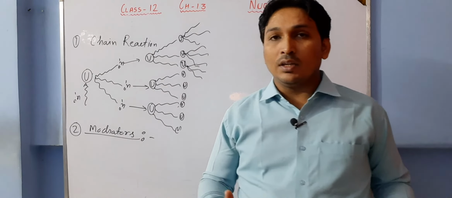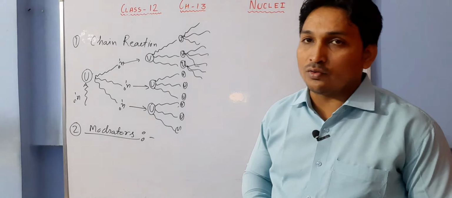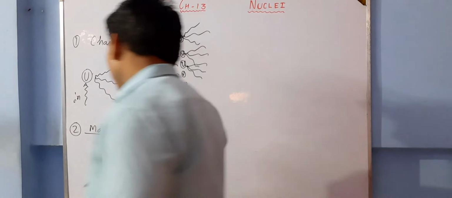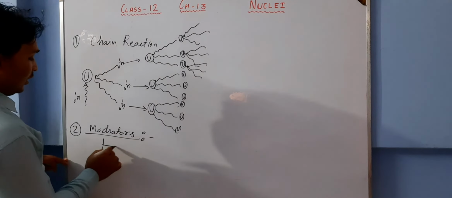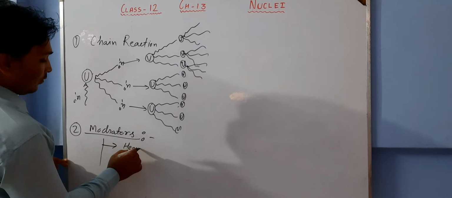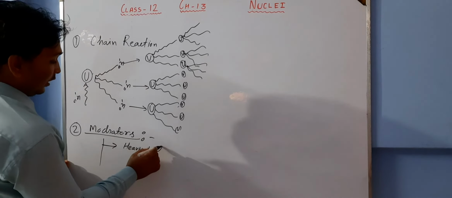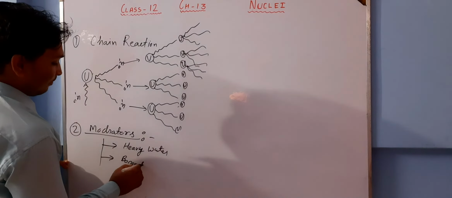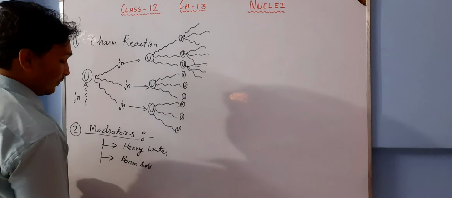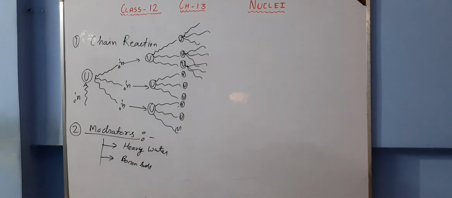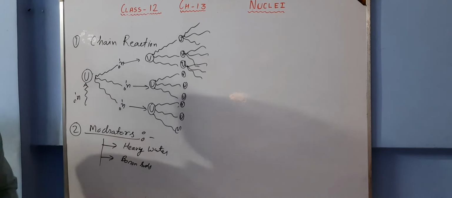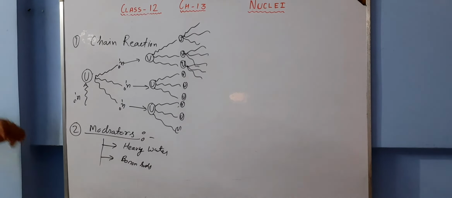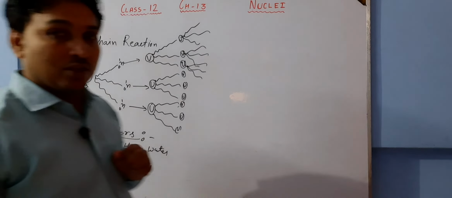They absorb the energy of fast moving neutrons, and if the neutron has not that much energy to attack uranium, it will not be able to break the uranium. A moderator can be heavy water, or it can be boron rods. They absorb the energy of neutrons and control the chain reaction.